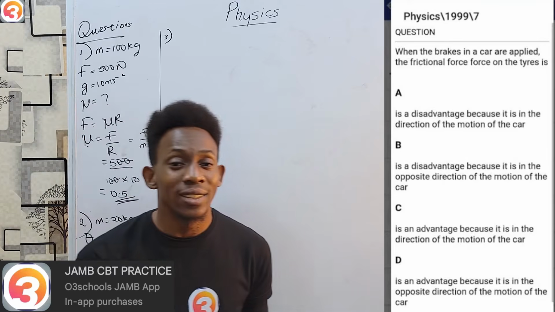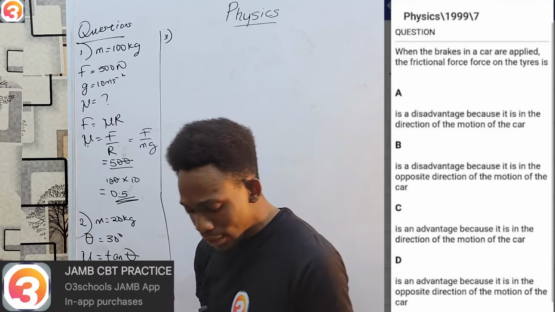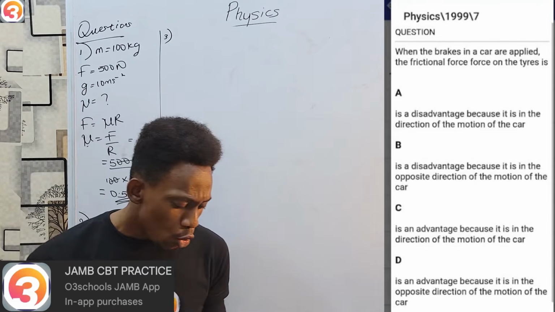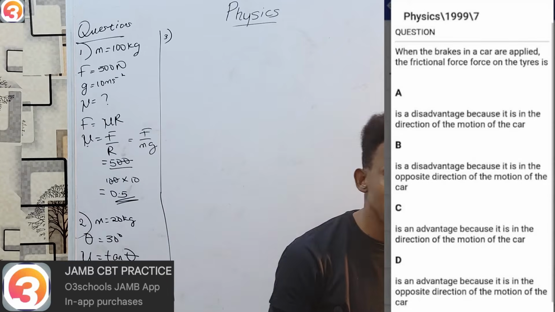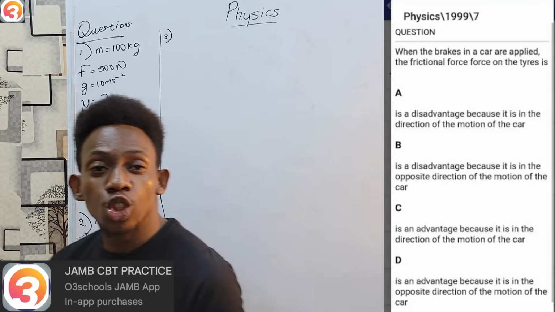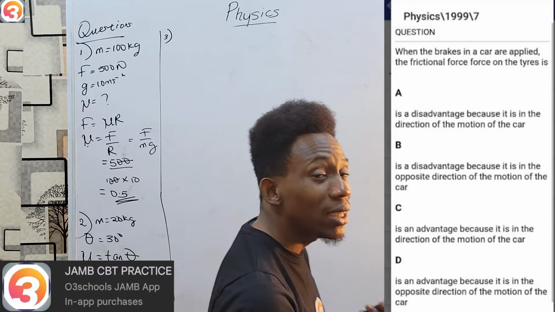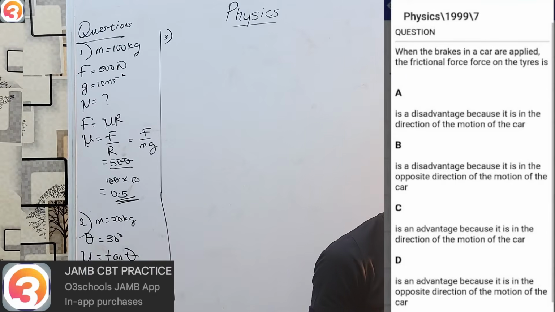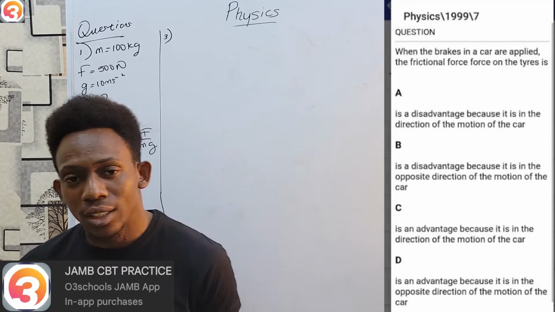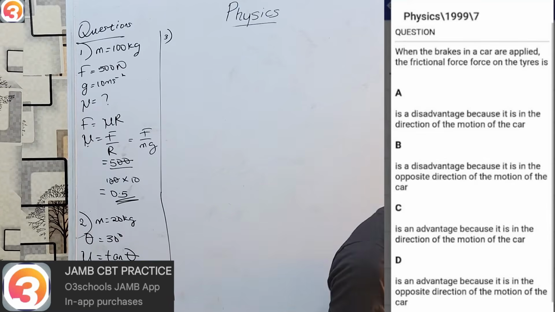So the friction on your tires is an advantage. However, both C and D have advantage. C says it is an advantage because it is in the direction of the motion of the car, while D says it is an advantage because it is in the opposite direction of the motion of the car. Like we stated, friction always opposes motion. Therefore, the frictional force can never be in the same direction as the motion of the car, making my answer D. It's an advantage, yes, and it is opposite the direction of motion of the car.